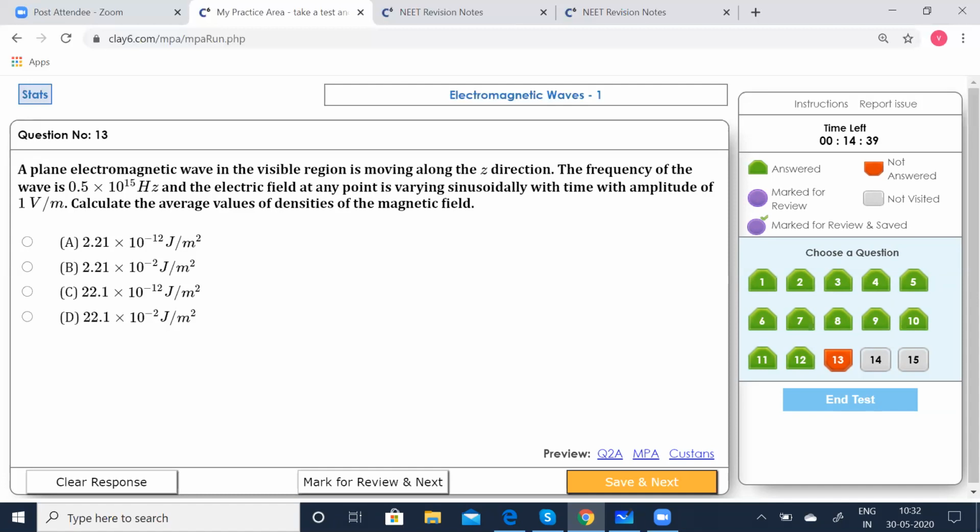Now coming to the 13th question. A plane electromagnetic wave in the visible region is moving along the Z direction. The frequency of the wave is 0.5 into 10 to the power of 15 hertz. The electric field at any point is varying sinusoidally with time with an amplitude of 1 volt per meter. Calculate the average energy density of the magnetic field. Yeah, this is easy.